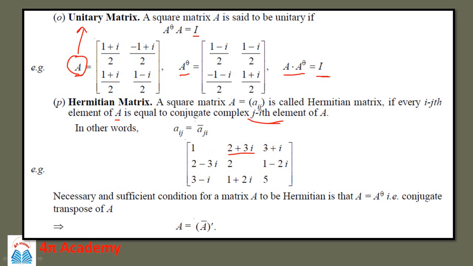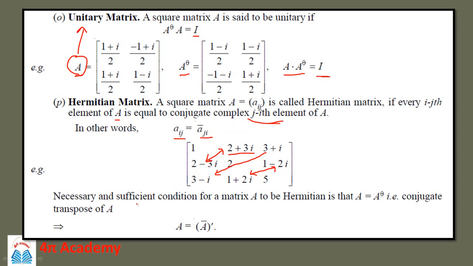Here 2 plus 3i and 2 minus 3i: you replace this i by minus i, so it will be the conjugate of this element. Similarly, for this element 3 plus i, the conjugate is 3 minus i, and for this element 1 minus 2i, the conjugate is 1 plus 2i. So if Aij is equal to Aji bar, where bar represents the conjugate, other than the diagonal elements, then such a matrix is called a Hermitian matrix.